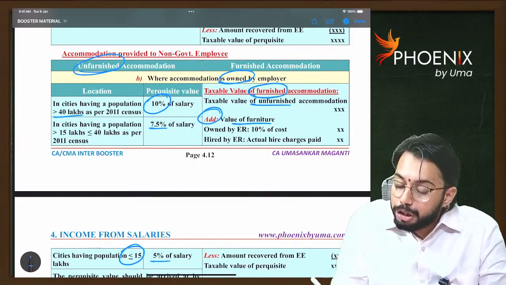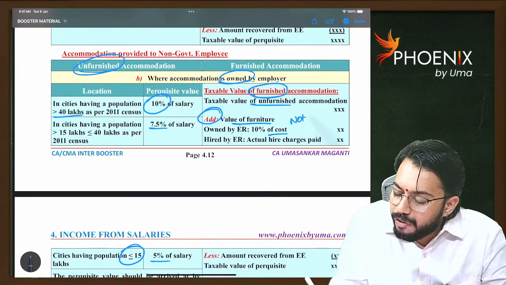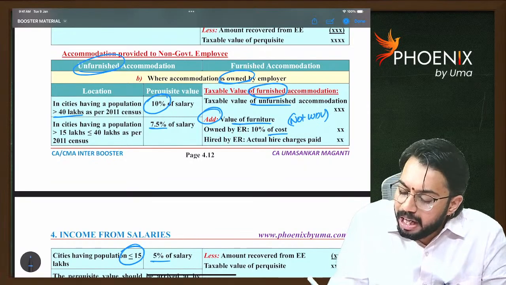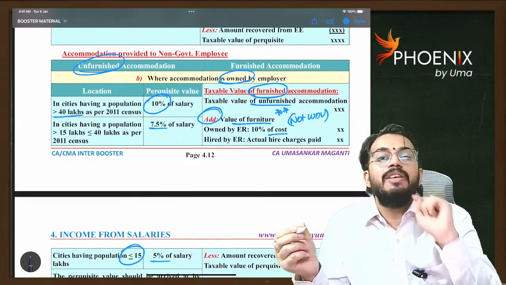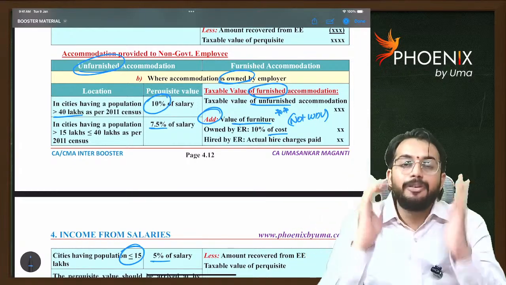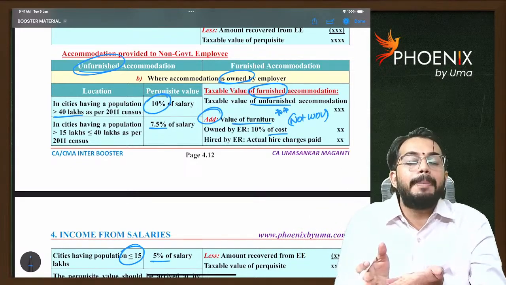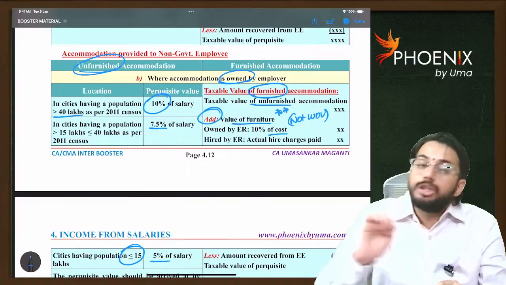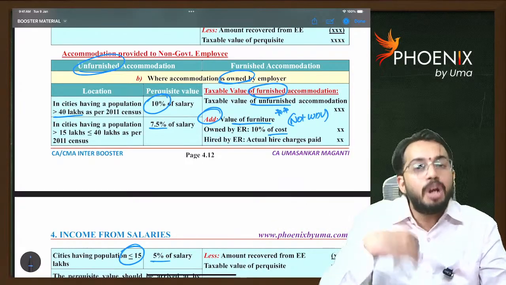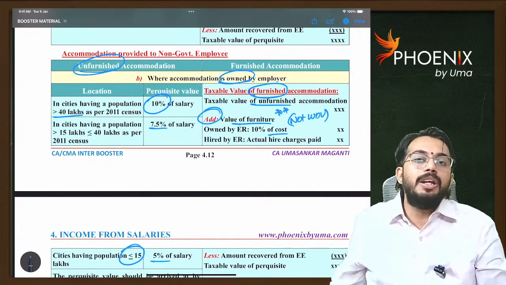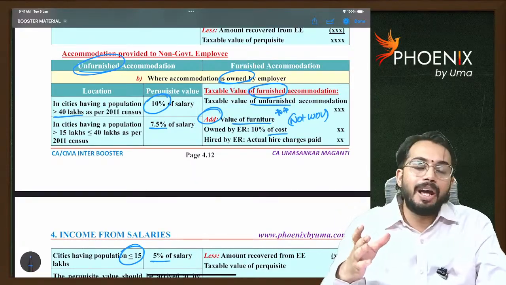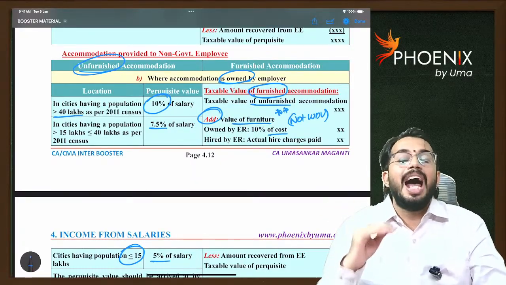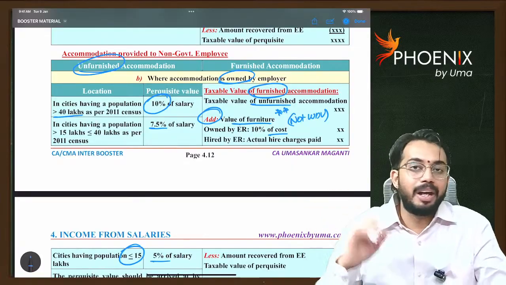Careful, here you should not consider written down value. Very important: for calculation of depreciation, you will consider written down value, but here you should not apply 10% on written down value. If furniture is owned by employer, taxable value to the employee is equal to 10% of cost. If furniture is hired by employer, then taxable value is equal to the actual hire charges paid by employer. Are you able to understand?